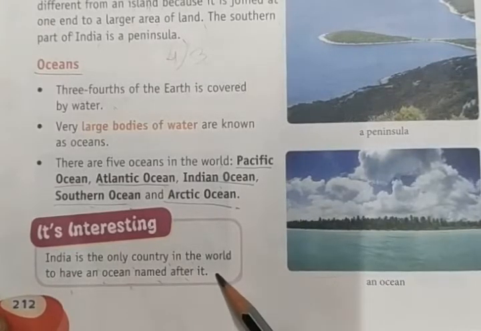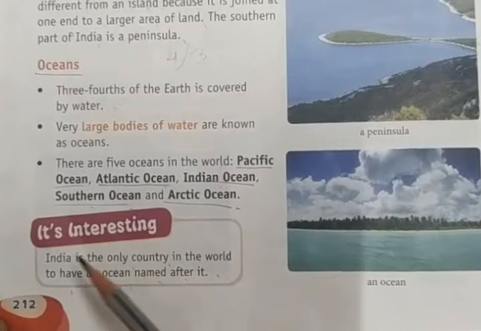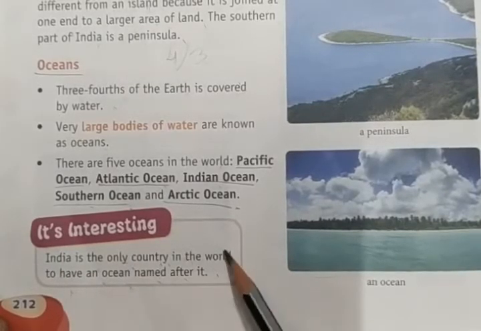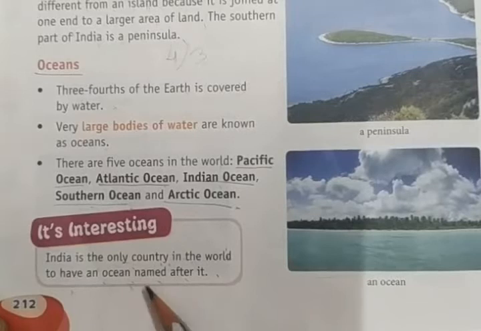Indian Ocean. There is no American Ocean, there is no Australian Ocean, there is no Eastern Ocean, there is no Western Ocean, there is no European Ocean. Only one ocean is named after a country, the Indian Ocean. India is the only country in the world to have an ocean named after it.